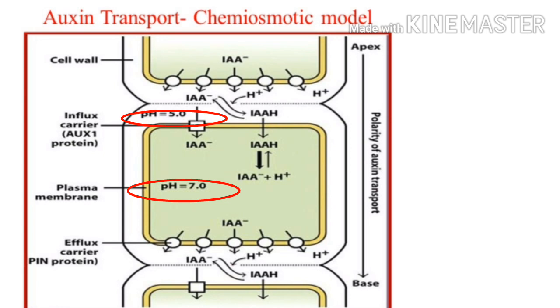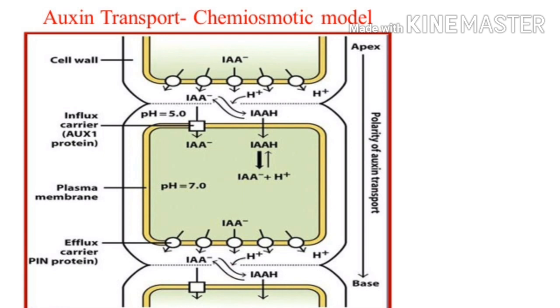So it gets deprotonated in the cell cytoplasm, and then this IAA will be transported to the next cell through the apoplast. The apoplast is the pathway, a space between the cell wall and plasma membrane, and in this space molecules can diffuse freely. That is why it is the apoplast, and through this apoplast pathway the IAA will be transferred from one cell to the next cell. So this was about auxin transport, and it is the chemiosmotic model.